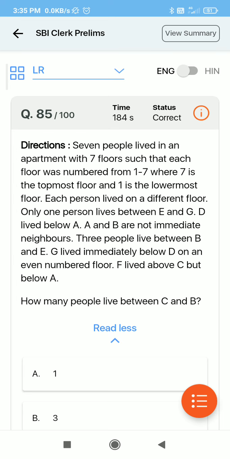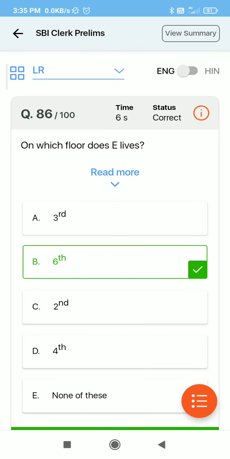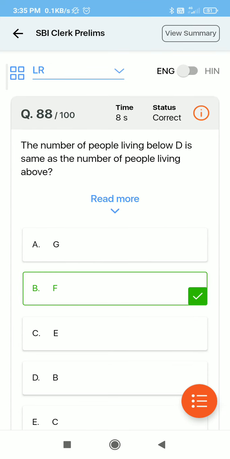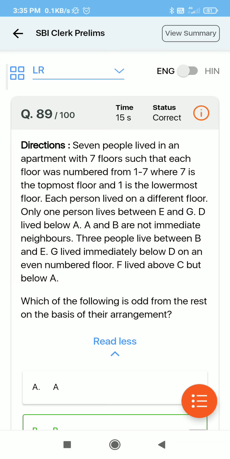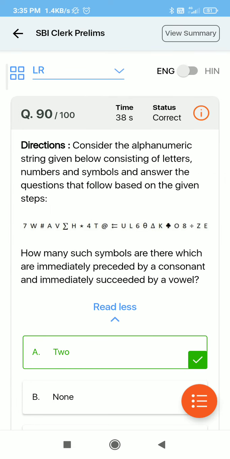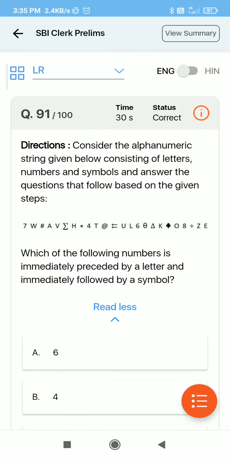Now this is a flat floor puzzle and it is also correct, and it also took like 3 minutes, but I was able to get the 5 marks from it. So it is also good. Try to decrease the timings of puzzles by applying a timer while solving them. So this is an alphanumeric series, and if you are weak in alphanumeric series, just try to solve 5 to 6 daily of prelims level, and you will see the difference if you are unable to solve them in mocks. This is also an alphanumeric series.